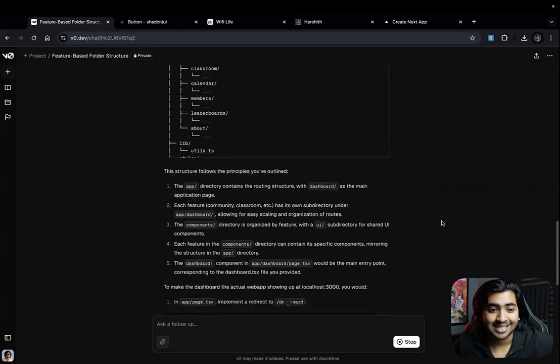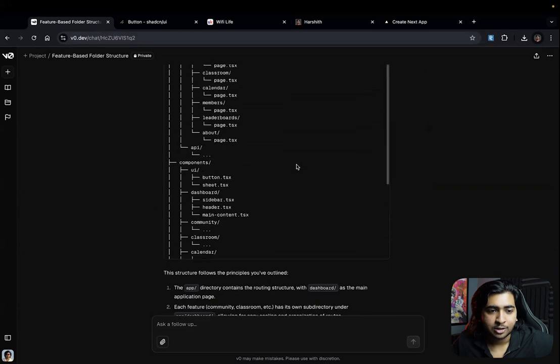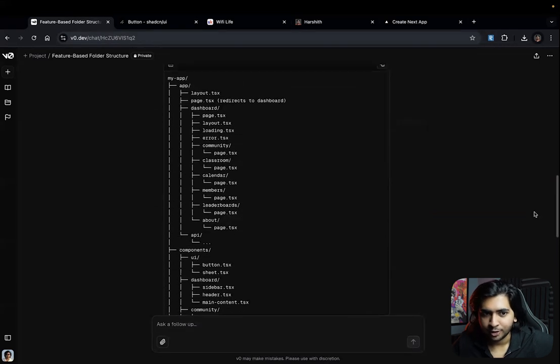Perfect. It just nailed it. It is perfect, man. See, this is what we need. Let me show you. In dashboard, there's layout and loading, like a loading thing. Error.ts, for what happens when there's an error. These are extra things, but that is fine. I'm just trying to think again.